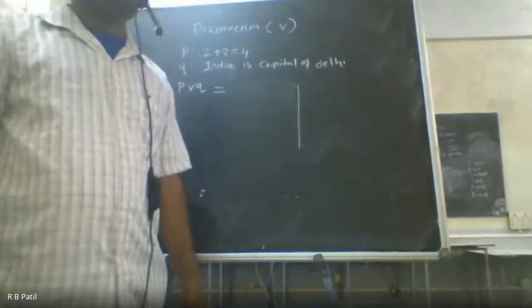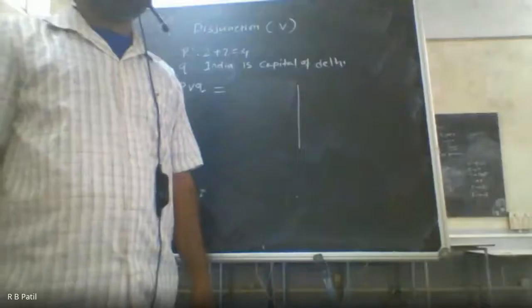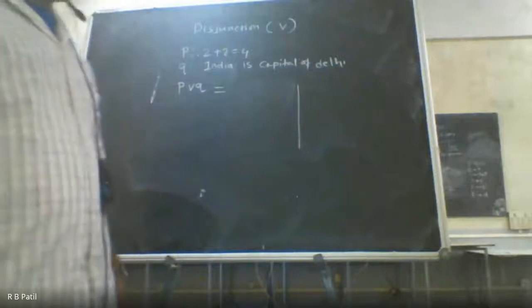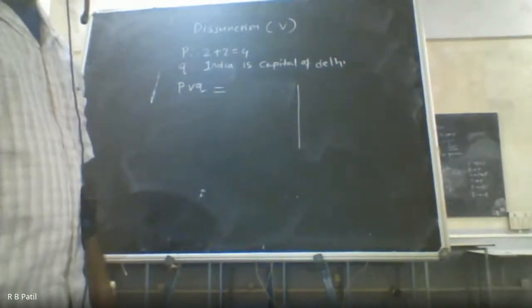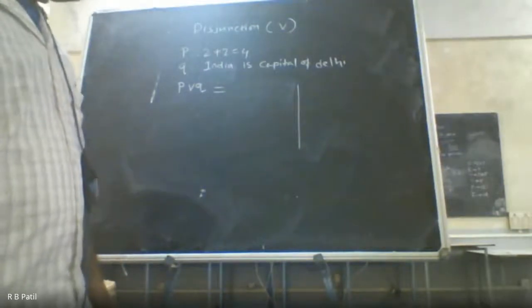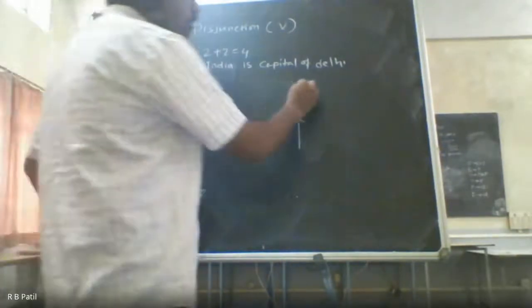What will be its truth value? True. It will be true, because in case of OR, all the conditions are not needed to be true, as in case of AND. So for P or Q, I'll draw a truth table for this one here.